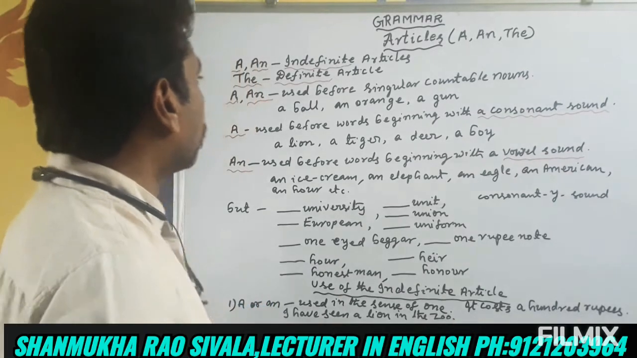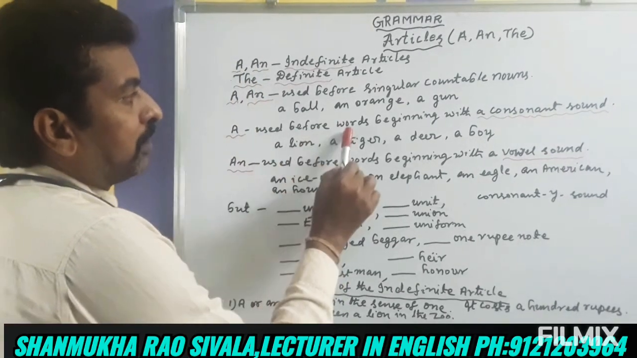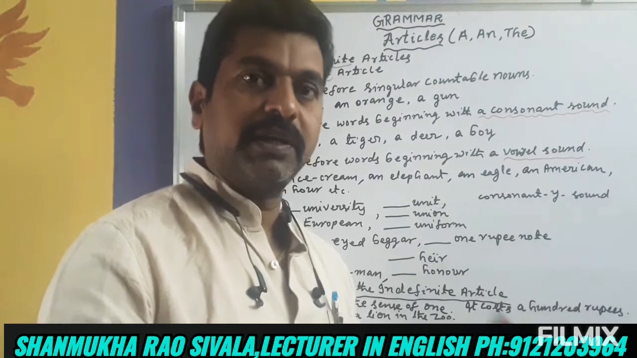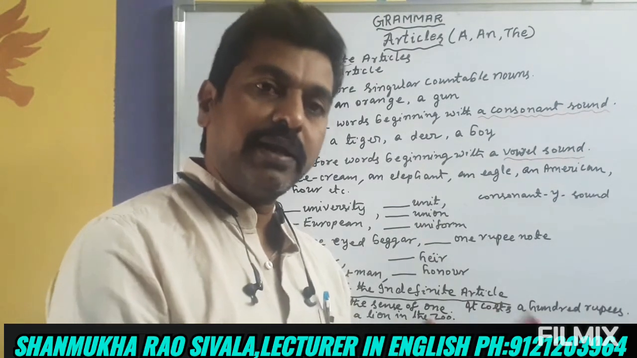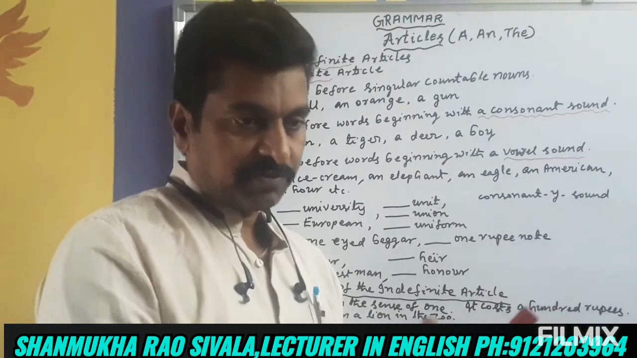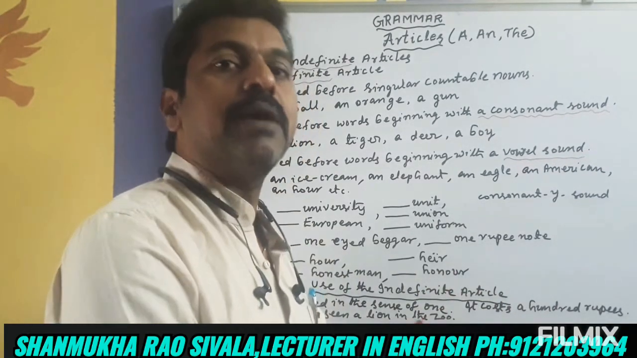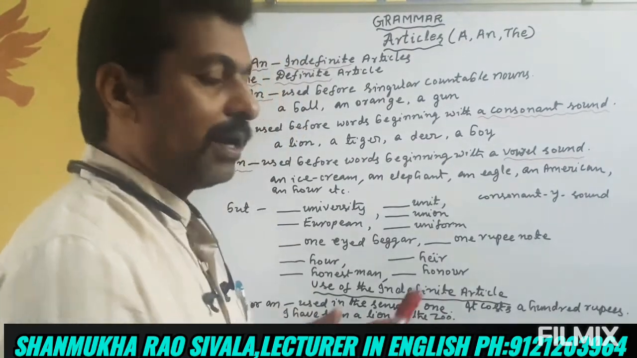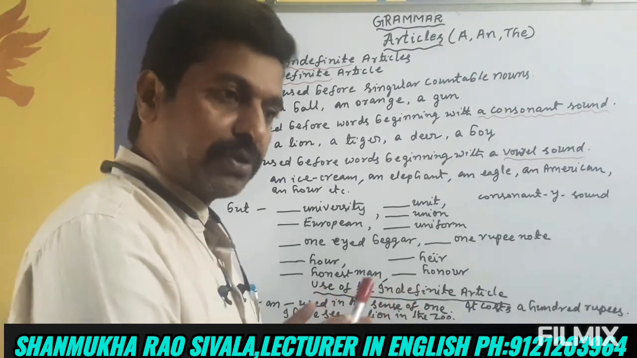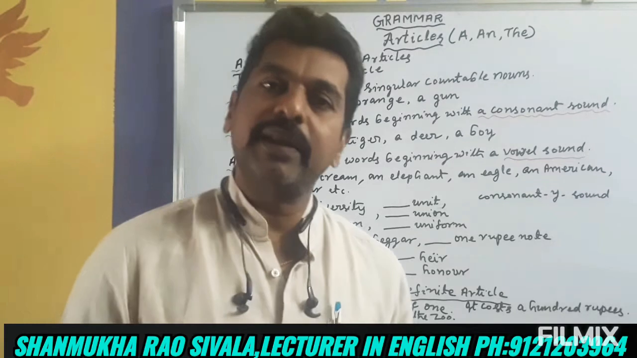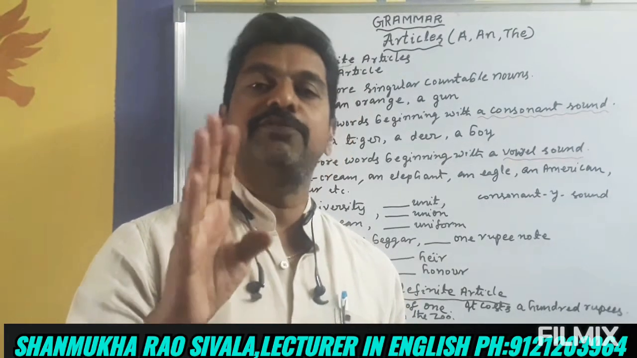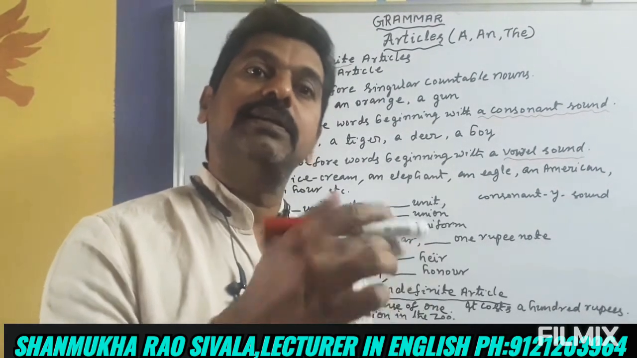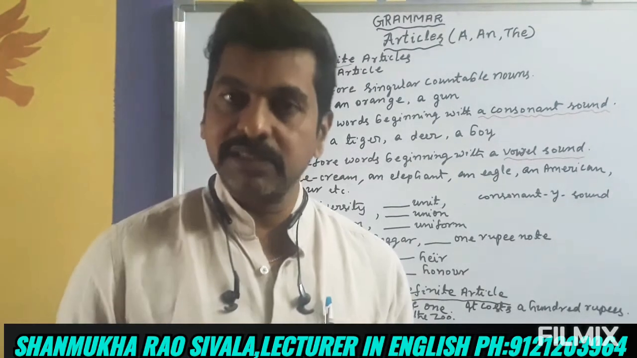You understood? Again, a is used before words beginning with a consonant sound. The first word and the initial sound is important, my dear friends. If the initial sound is a consonant sound, we use a before it. If it is a vowel sound, an is used before it. How many sounds are there in English? There are 44 sounds in English. And how many alphabets are there in English? There are 26 alphabets.